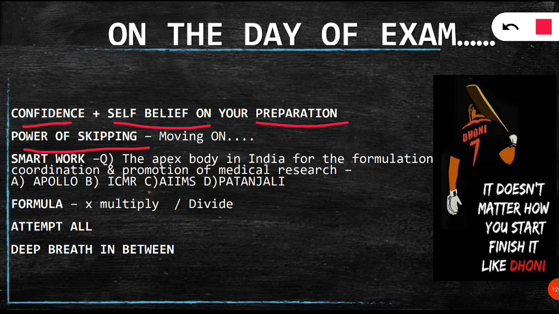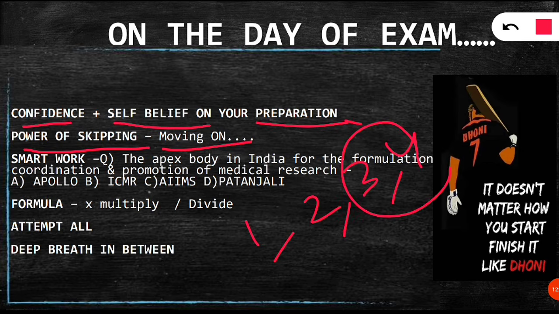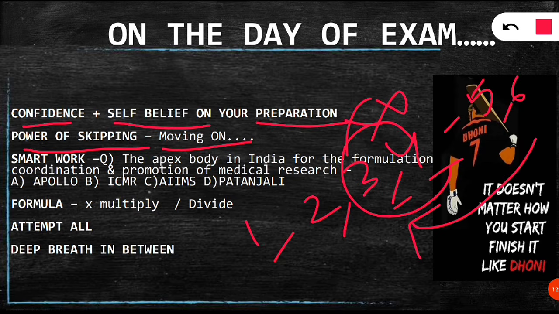Next is the power of skipping. Skipping means moving on. For example, if you are able to answer question number 1 and question number 2, but question numbers 3 and 4 you are not able to answer, don't worry, just skip them, mark them, and move on to question number 5, 6 and so on. After completing all the questions, you can come back and recheck question numbers 3 and 4. So don't get stuck on 1 or 2 questions, because it will kill your time, your energy, and your patience level also.